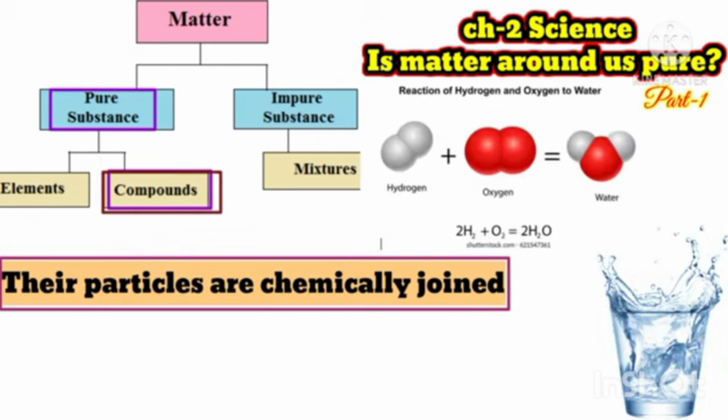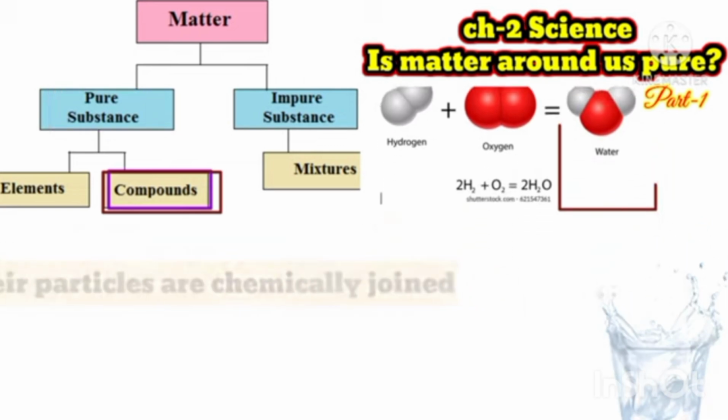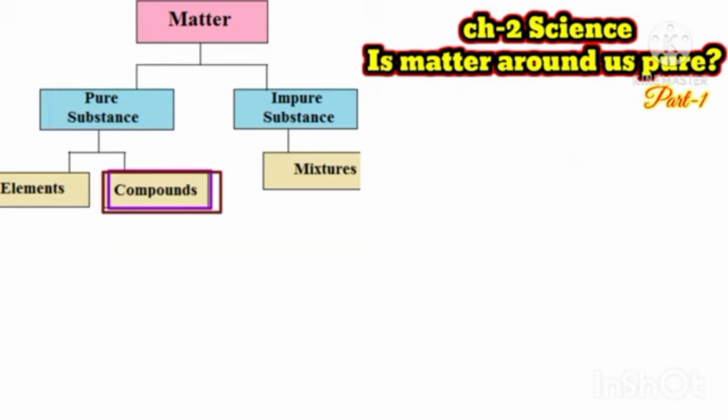Now, see the examples of impure substances. I am going to give some examples of impure substances. An impure substance is a composition of pure substances.